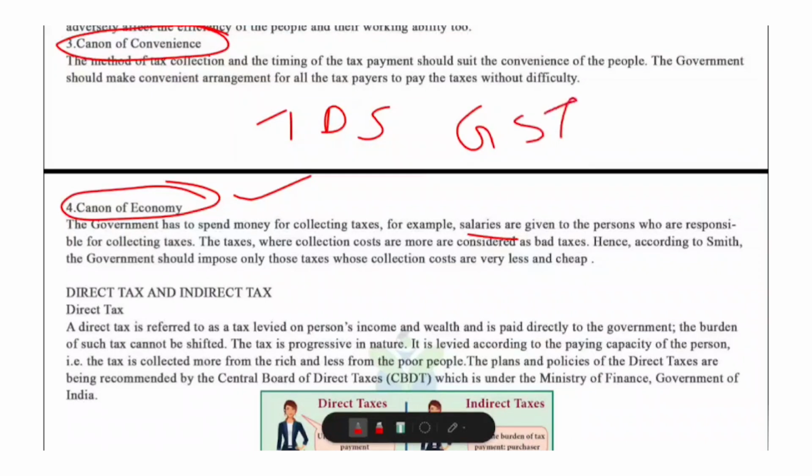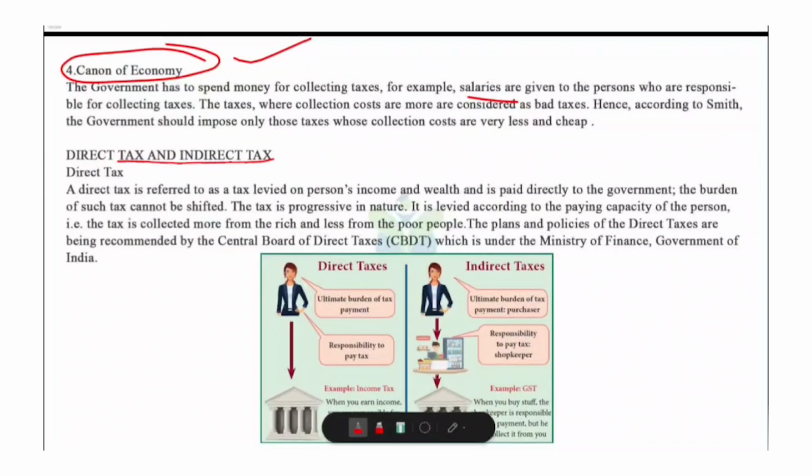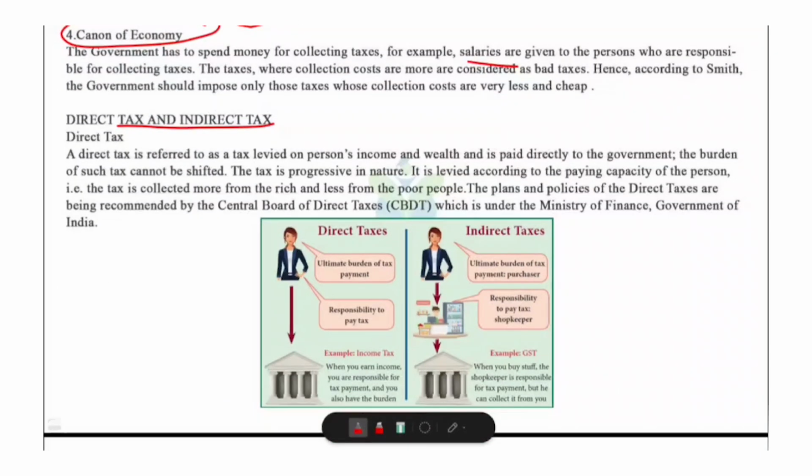Okay. Now, direct tax and indirect tax. A direct tax is a tax that a person pays directly to the government. The important point is the burden cannot be shifted to someone else in direct tax. Remember that in direct tax, the burden cannot be shifted to someone else. For example, if you earn income, you must pay income tax. You cannot push it